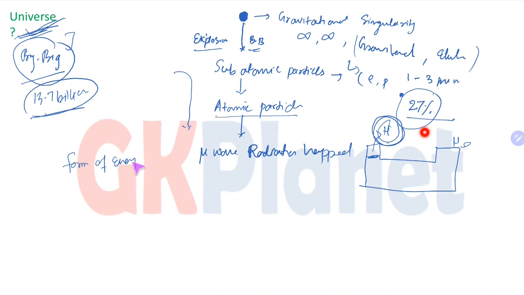And matter can be transformed into energy as per the Einstein theory, which is E equals mc squared. So matter can be transformed into energy, and microwave radiation is nothing but energy. So microwave radiation happened. And after this, the microwave radiation consists of different kinds of wavelengths. Before we move forward, let's have a look at the microwave radiation.